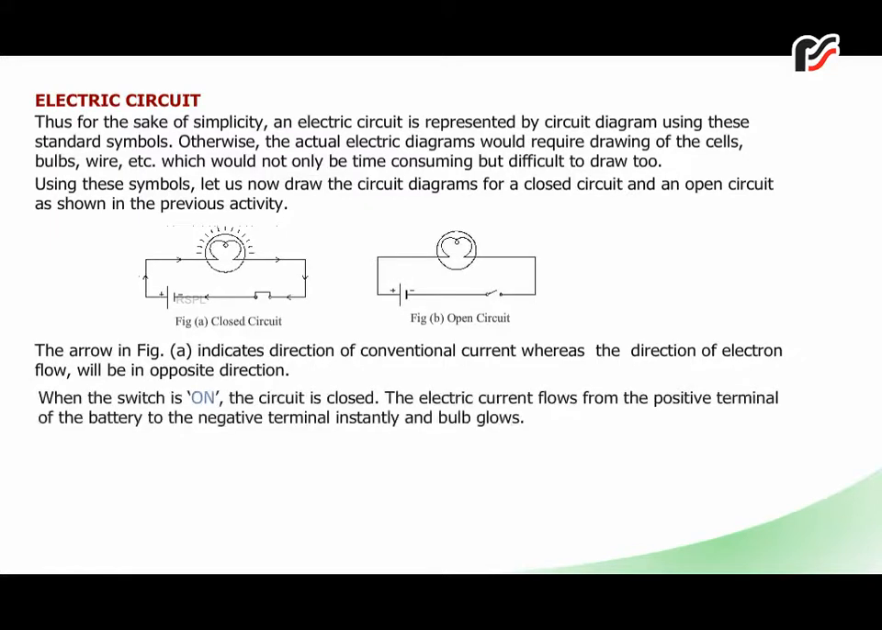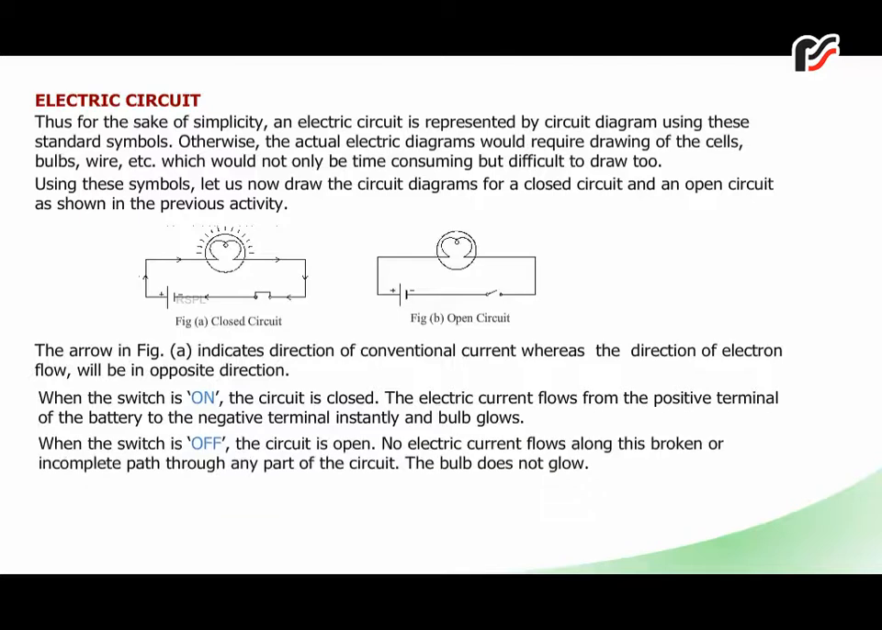When the switch is on, the circuit is closed. The electric current flows from the positive terminal of the battery to the negative terminal instantly and the bulb glows. When the switch is off, the circuit is open. No electric current flows along this broken or incomplete path through any part of the circuit. The bulb does not glow.